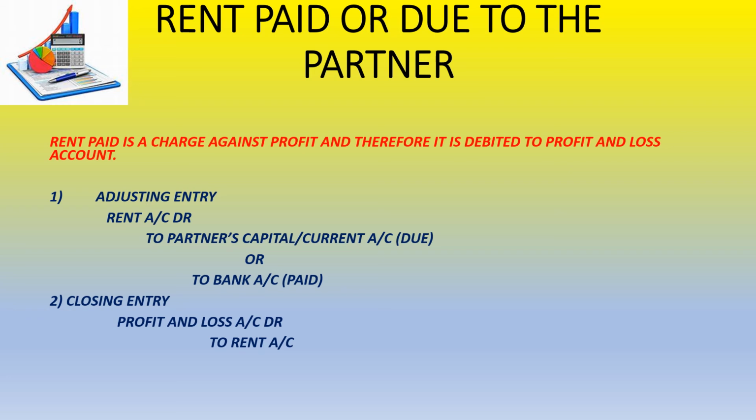The closing entry will be what? Profit and loss account debit to rent account. Now here, why is rent coming on the debit side? Because rent is an expense. And why is partner's capital / current account coming on the credit side? Because here the liability is increasing. And since it's an expense, the closing entry is profit and loss account debit to rent account.